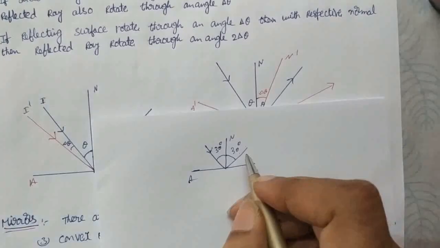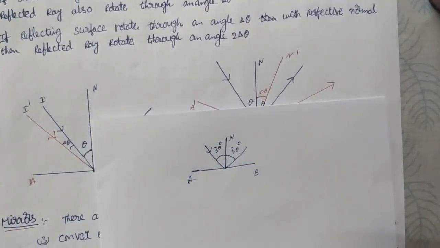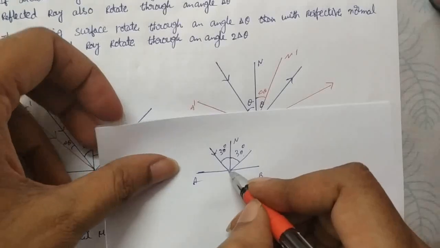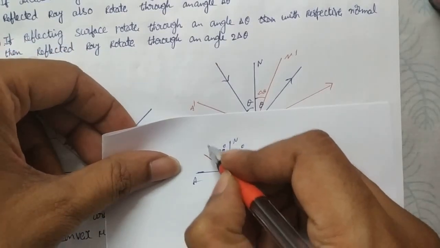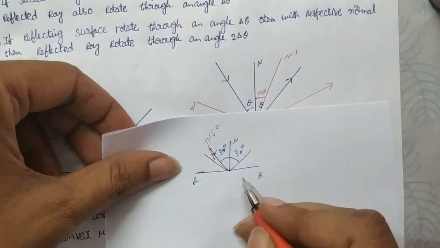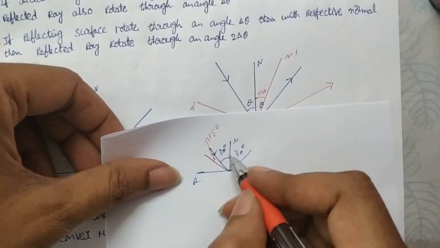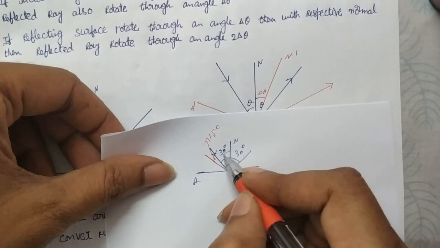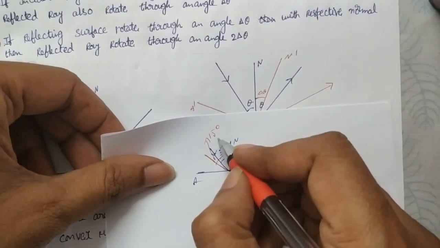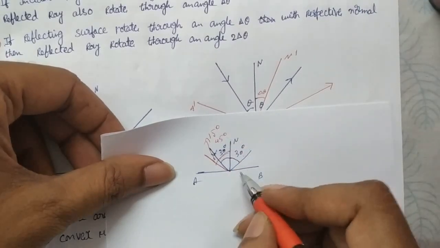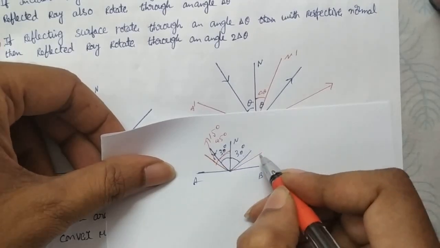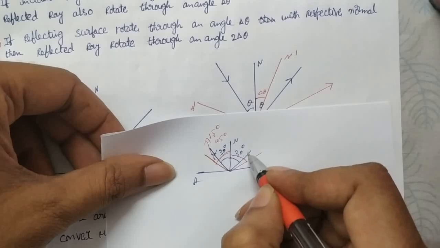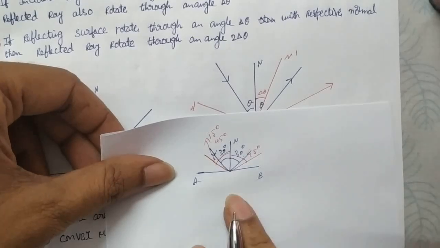Now suppose the incident ray rotates through a small angle, say 15 degrees. What is the angle with respect to the normal now? Last time it was 30, now 30 plus 15, that is 45. The angle of incidence equals the angle of reflection, so you get a new reflected ray making 45 degrees.